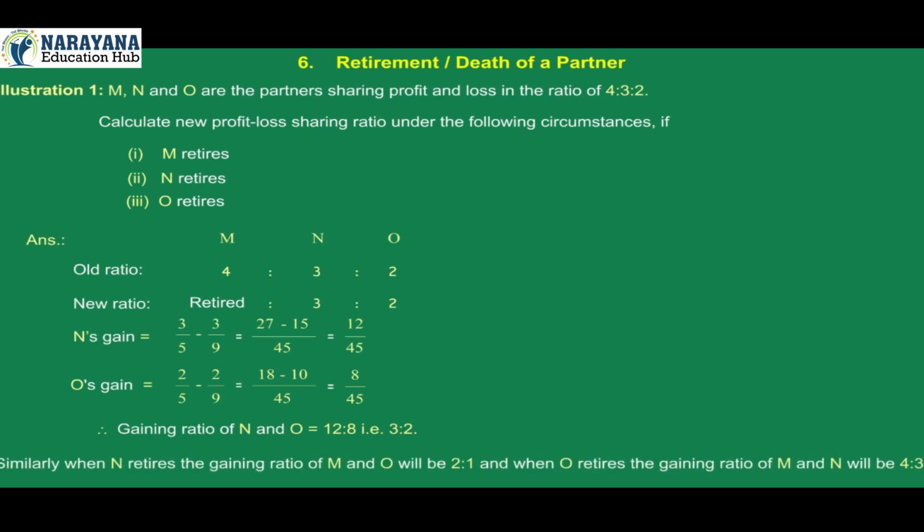Similarly, when N retires, the gaining ratio of M and O will be 2:1, and when O retires, the gaining ratio of M and N will be 4:3.